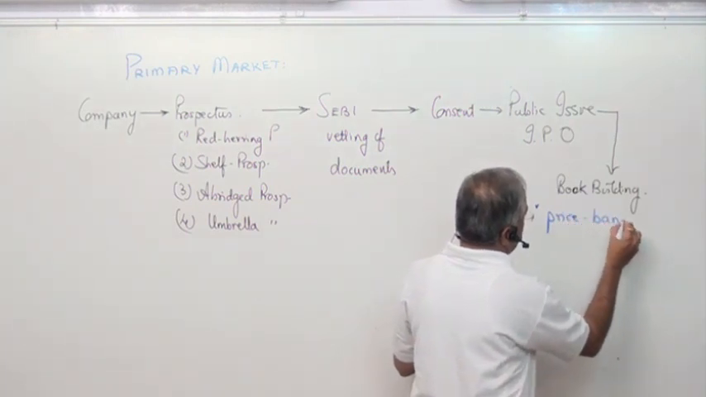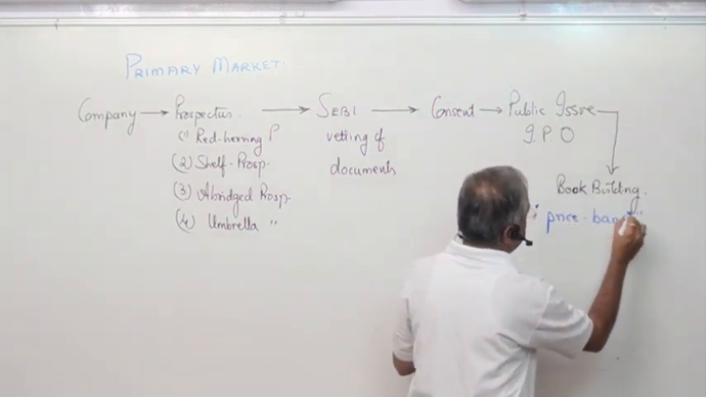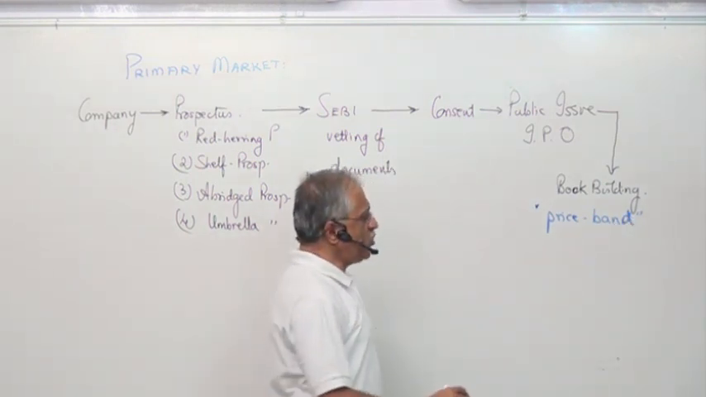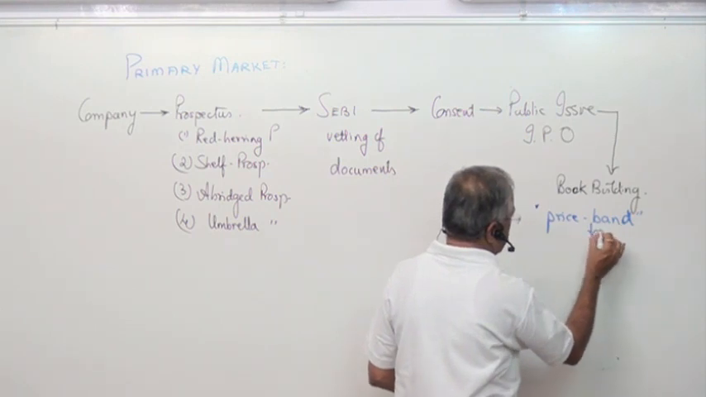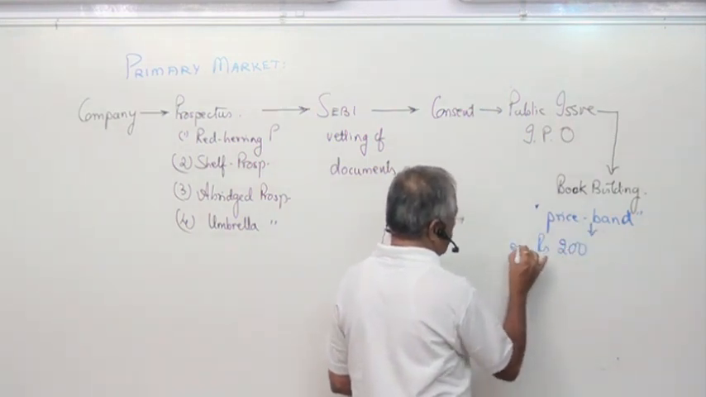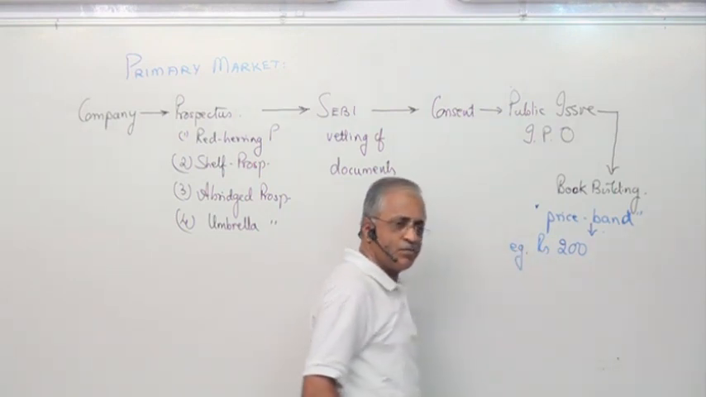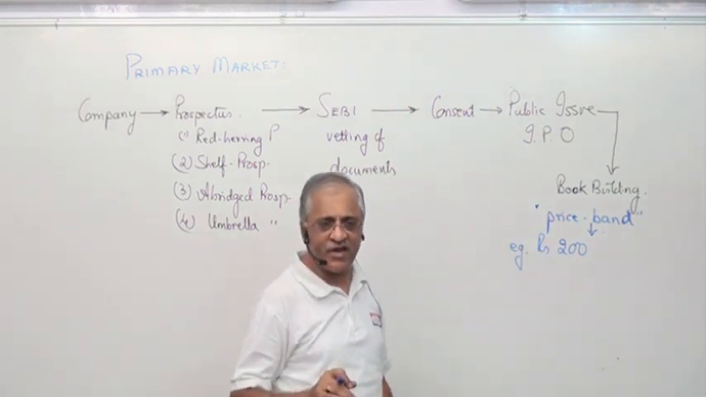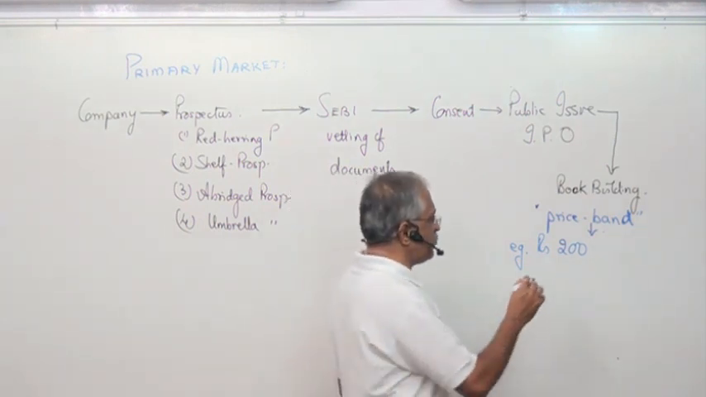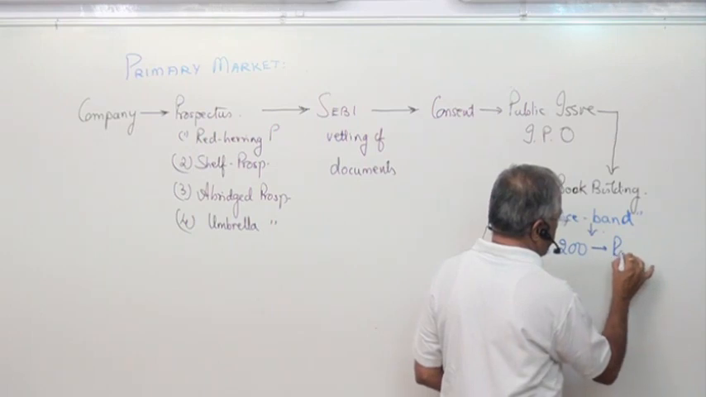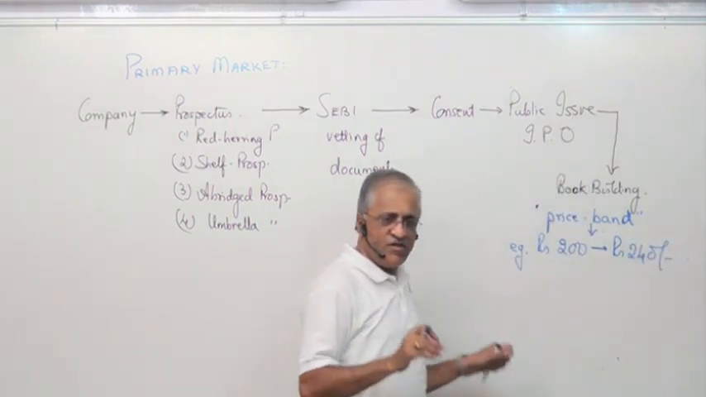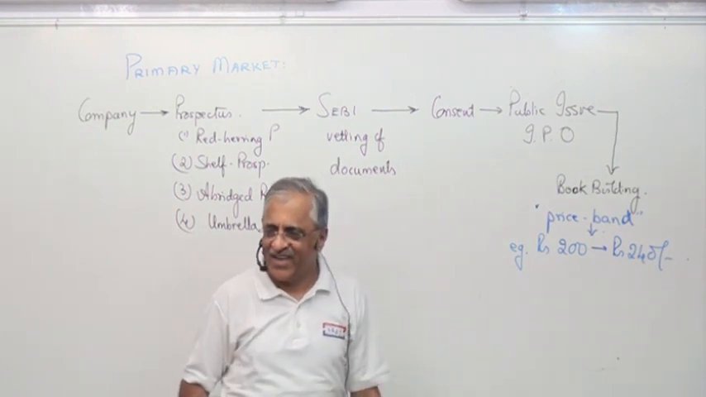We give you here what is known as a price band. What is this price band? The lower portion, for example, is 200 rupees. You decide; SEBI doesn't decide this. Then 20% above it, so that comes to 240 rupees. Am I right? This is the price band.